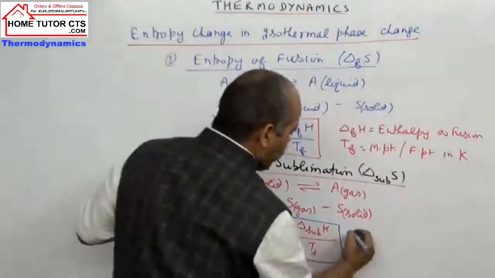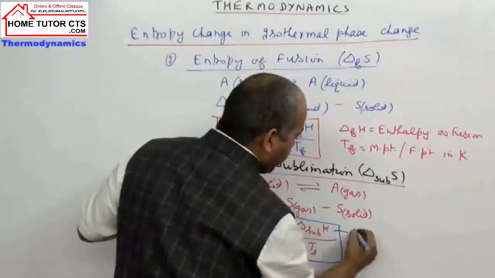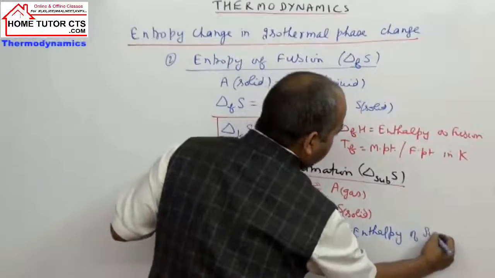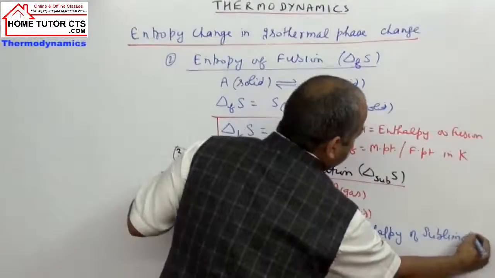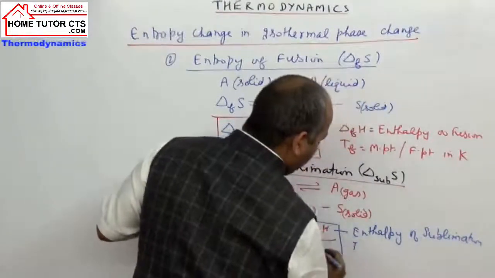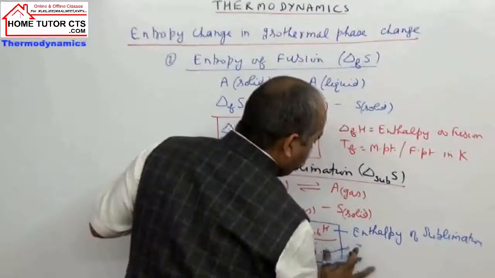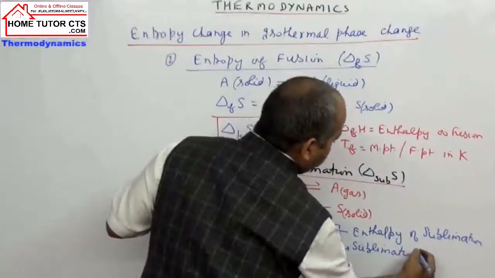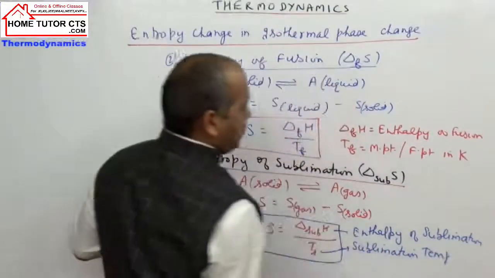So in this case, delta H sublimation is called enthalpy of sublimation, and Ts is called sublimation temperature.